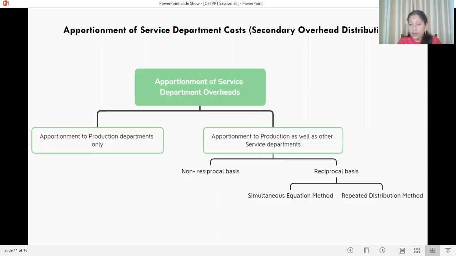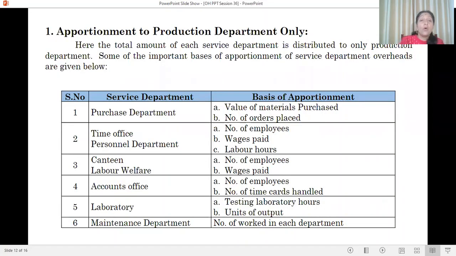In the reciprocal basis, there are two methods: simultaneous equation method and repeated distribution method. In apportionment to production departments only, the total amount of each service department is distributed to only production departments.